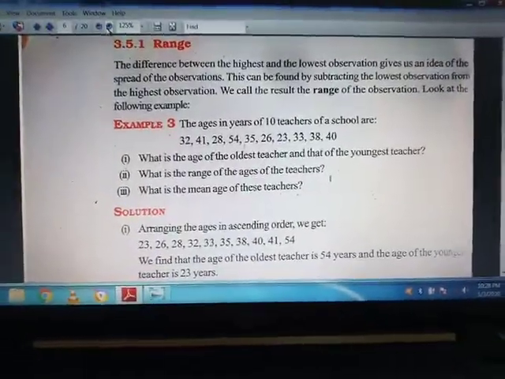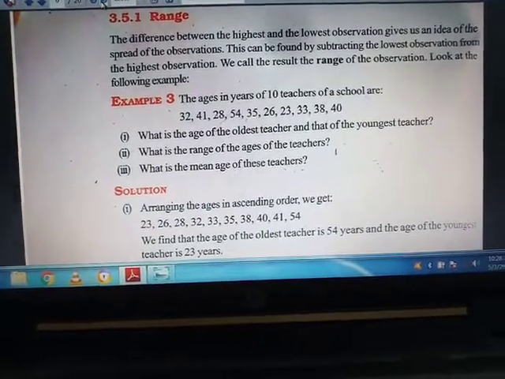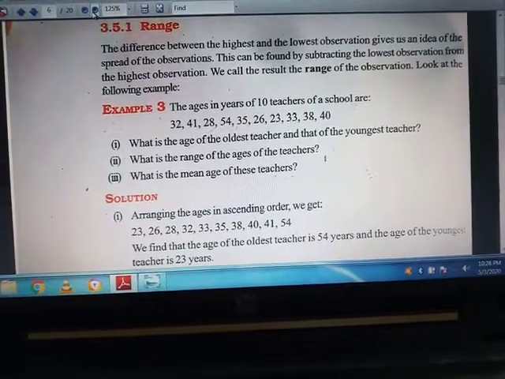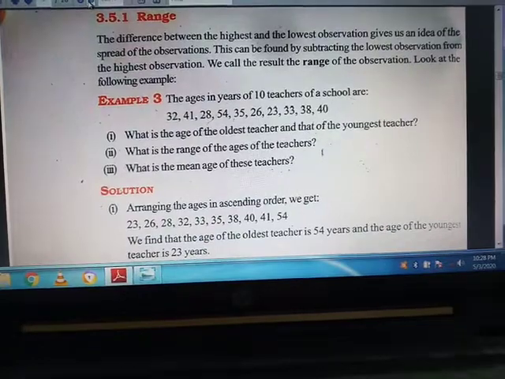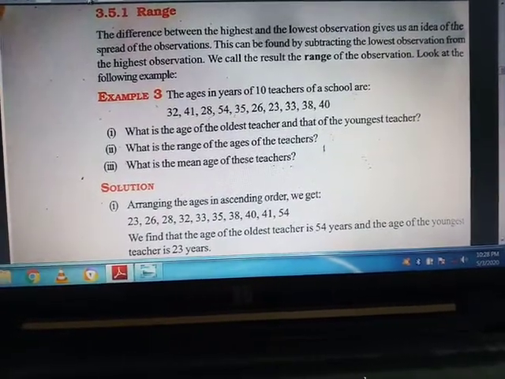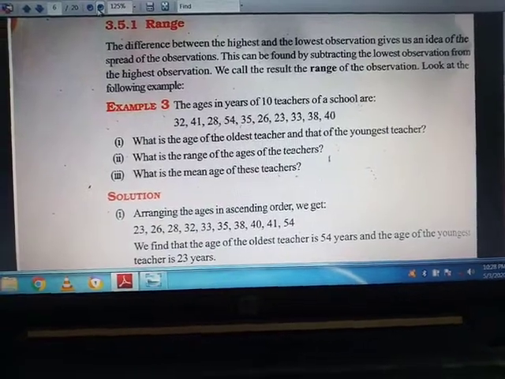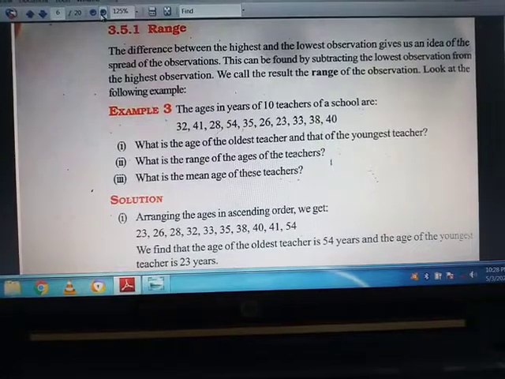Basically, if we have random data, suppose 100 data, and we have to find the range of that data, that means the range to which each and every data belongs. So what we will do, we will find the range.